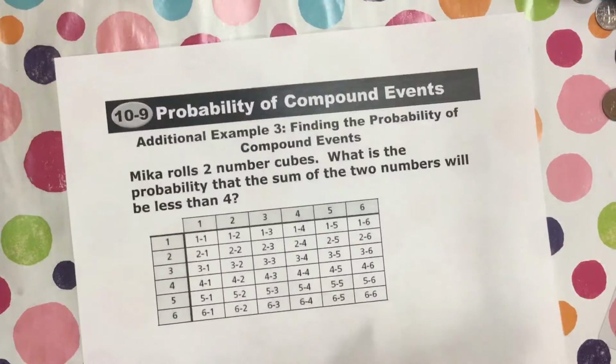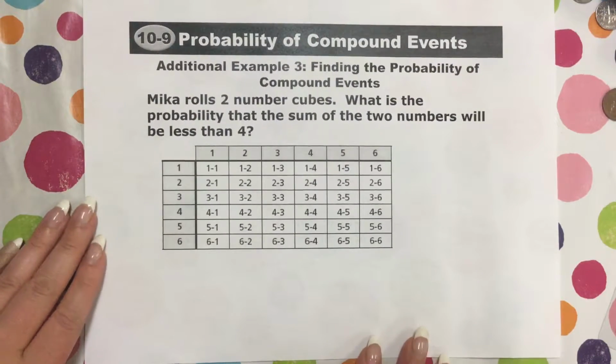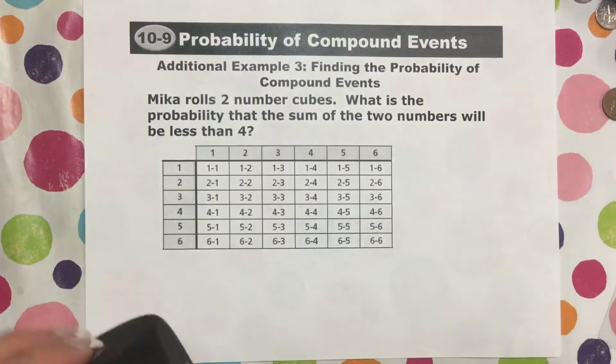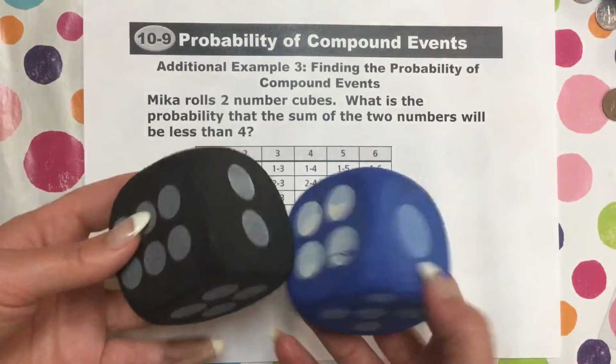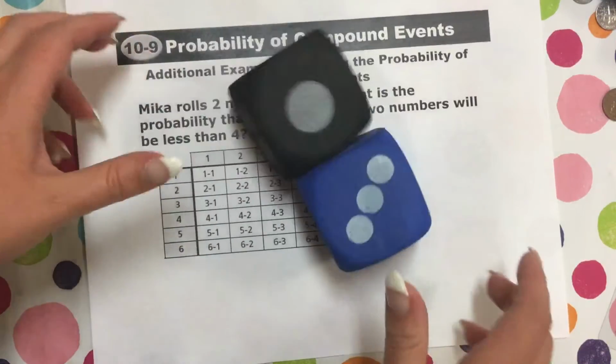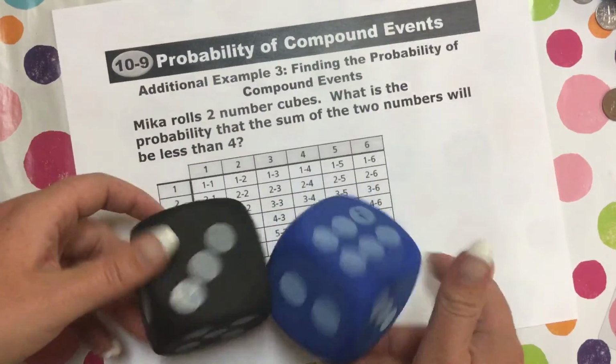Okay, let's look on to example 3, finding the probability of compound events. So Micah rolls 2 number cubes. So we have 2 number cubes going. We're rolling them, trying to get them both on. There we go. So you're rolling 2 different number cubes.